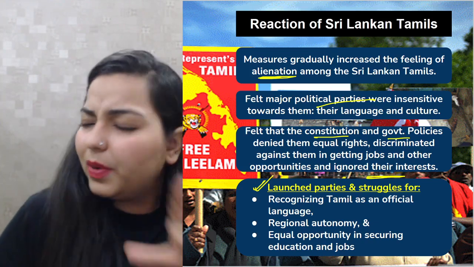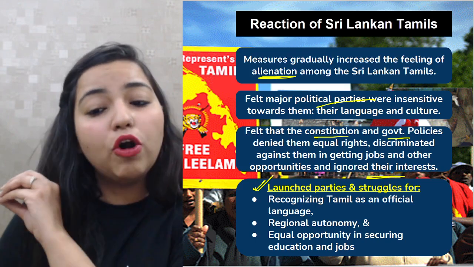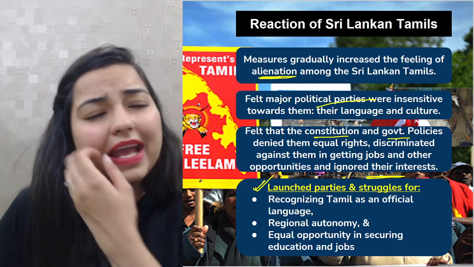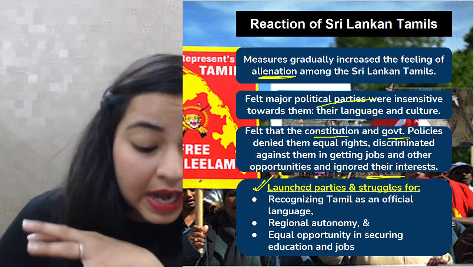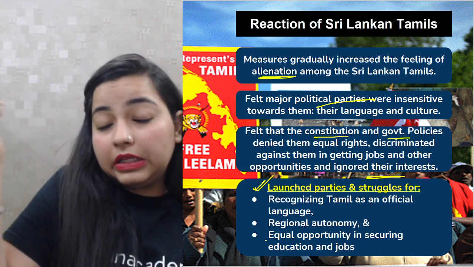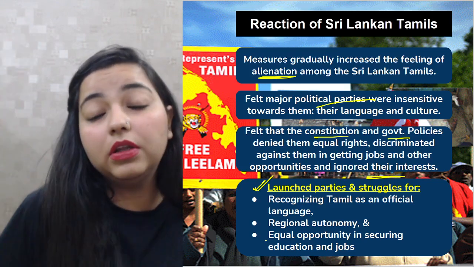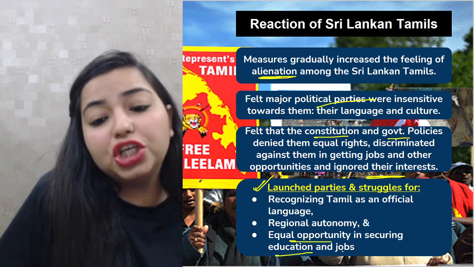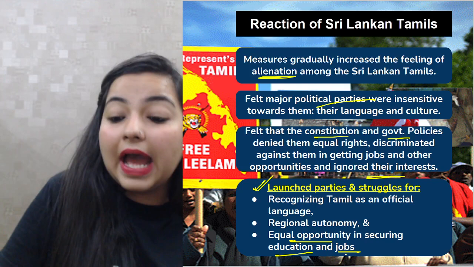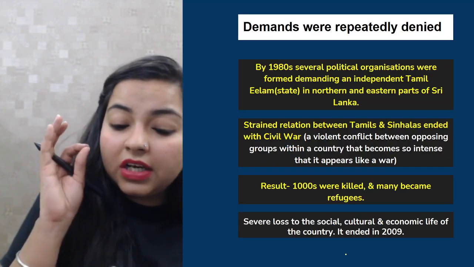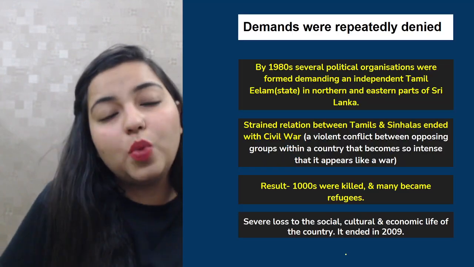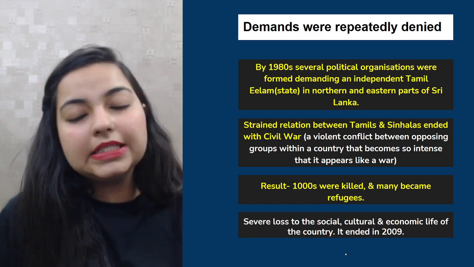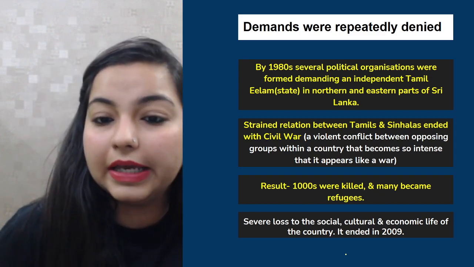But the Sinhalese people did not want to do anything. They denied all their demands. They were like, no, we don't want to give you all this. They denied everything. The Sri Lankan Tamils also wanted equal opportunities in securing education and jobs, etc. But they were denied everything, and their demands were repeatedly denied. Not just once, they demanded all these things multiple times, but the Sinhalese majority government did not pay heed to this.